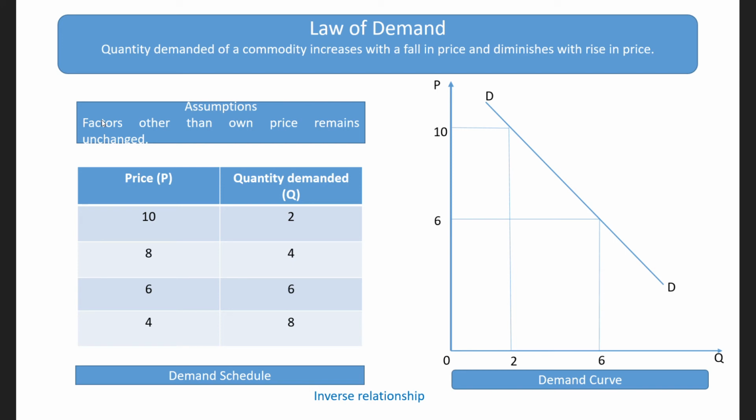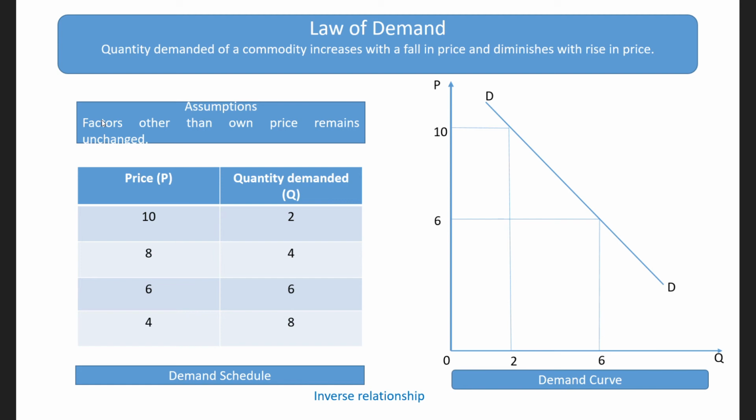But we always have to remember that in order to hold the law of demand, our assumptions must always be maintained. If our assumptions are not maintained, then what will happen? The law of demand will not hold. How? What happens when other factors, that is, the price of related goods, income of the consumer, tastes and preferences of the consumer, and future expectations change? It will have its impact on demand.